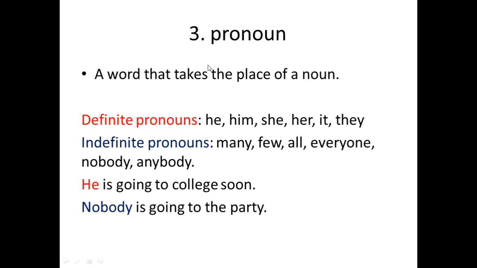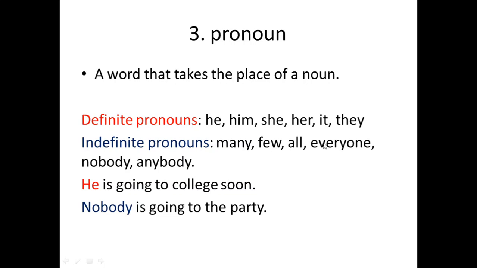Okay? The third one, pronoun. A word that takes the place of a noun. As we said, a pronoun only takes the place of a noun, right? This is the function of pronoun. So we have 2 types of pronouns: definite pronouns, as we talked about, and indefinite pronouns. What are the definite pronouns? He, him, she, her, it, they. So these are your definite pronouns. How about the second type of pronouns? We have indefinite pronouns: many, few, all, everyone, nobody, anybody.